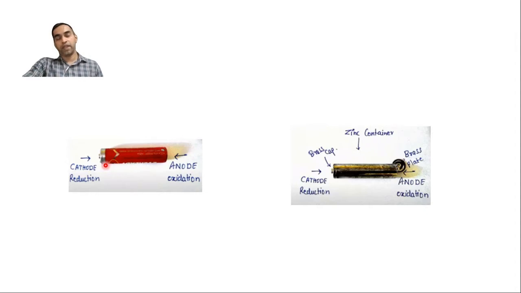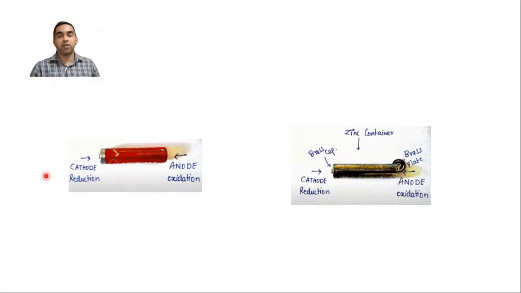Remember, in an electrochemical cell, cathode is positive and anode is negative, because the anode is the place where oxidation takes place. That's why it will have lots of electrons and is the negative terminal, and the cathode is the terminal where reduction takes place. That's why it becomes positive.